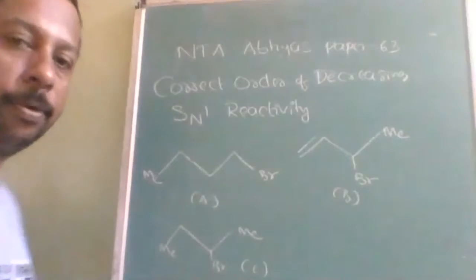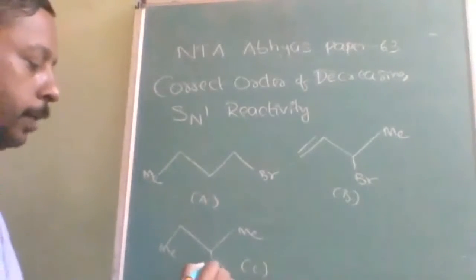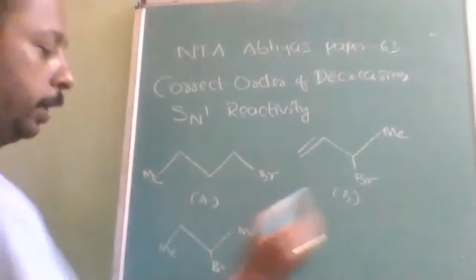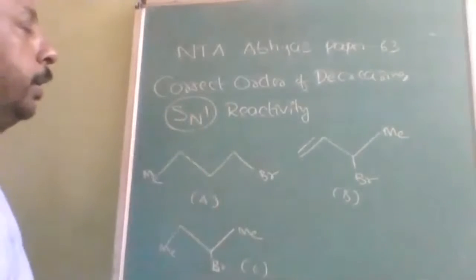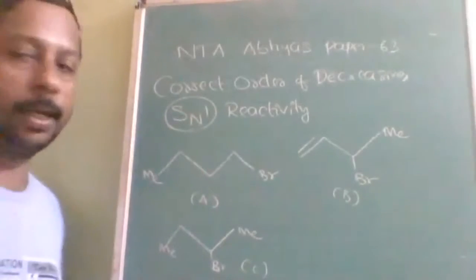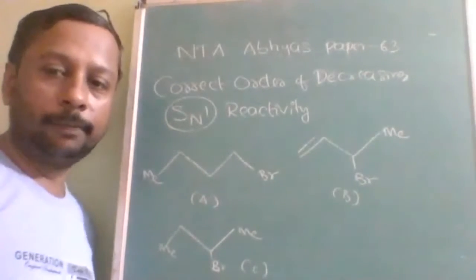Okay, here three bromides are given, with bromine at different positions. Arrange them in decreasing order of SN1 reactivity. Highest should be written first.